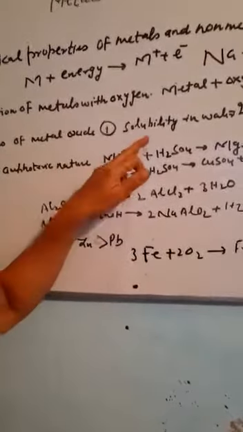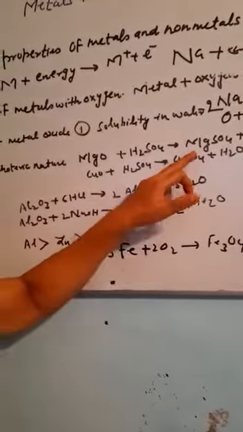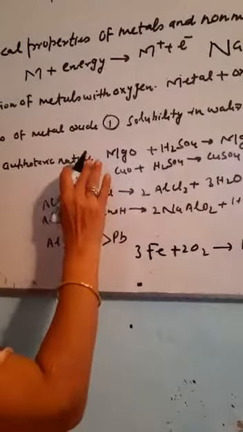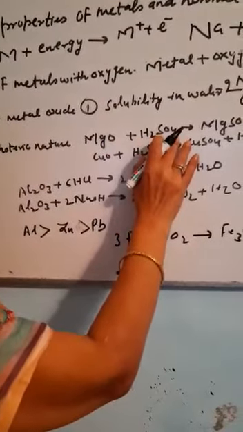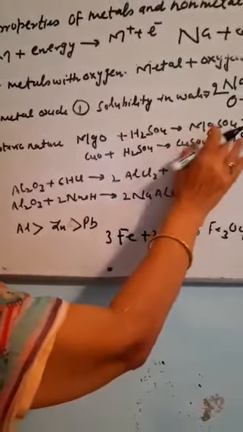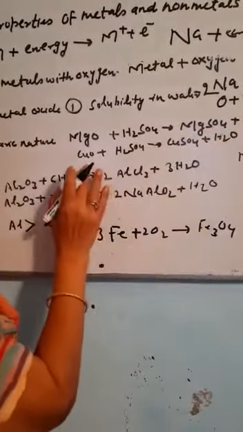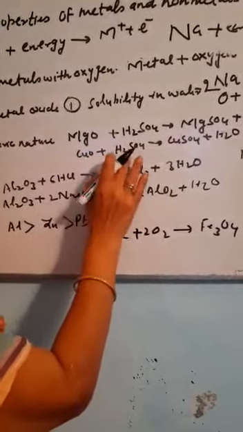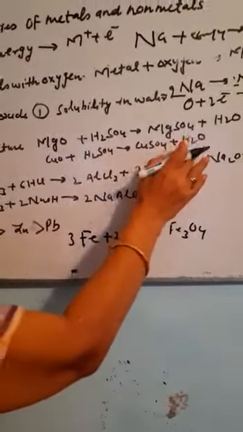These oxides are basic in nature, so they combine with acid to form salt. For example, magnesium oxide combines with sulfuric acid to give magnesium sulfate plus water. Copper oxide combines with sulfuric acid to form copper sulfate plus water.